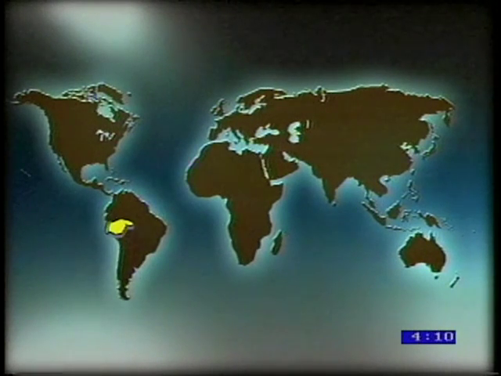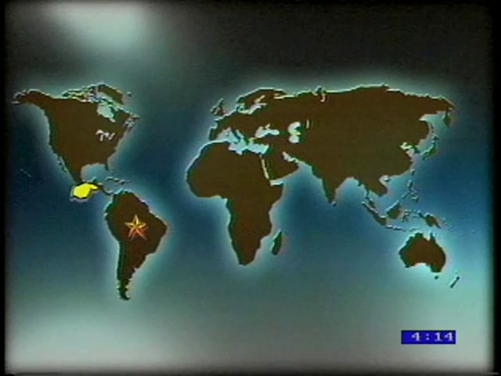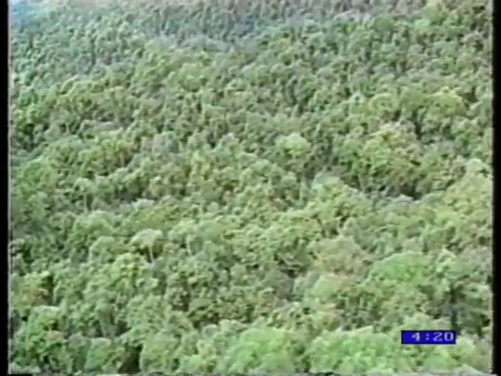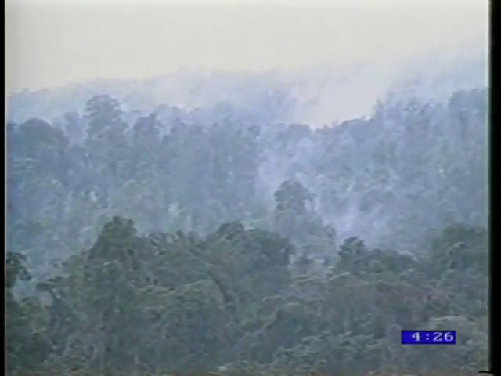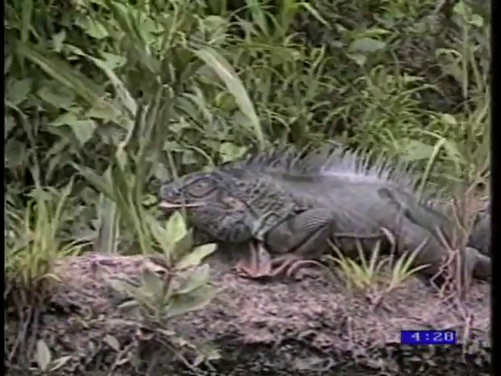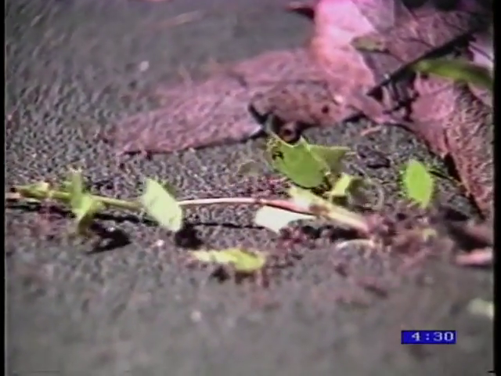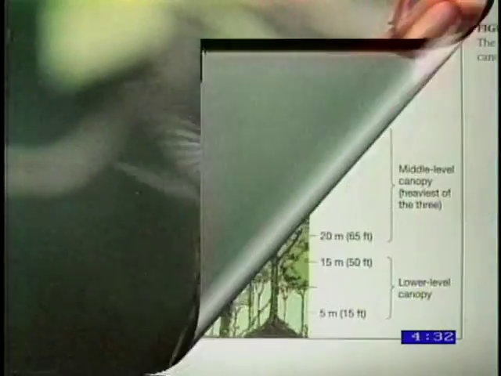Tropical rainforests occur in South America, Central America, Central Africa, and Southeast Asia. The largest rainforest is in South America. This dense forest in the Amazon region is sometimes referred to as the selva. About half of all the world's plant and animal species live in tropical rainforests.